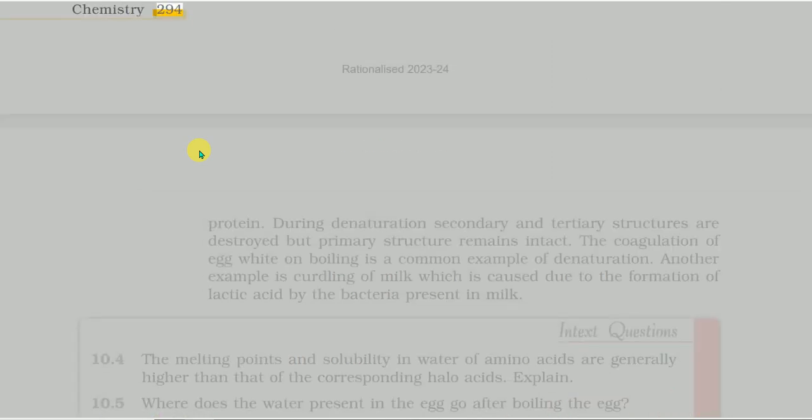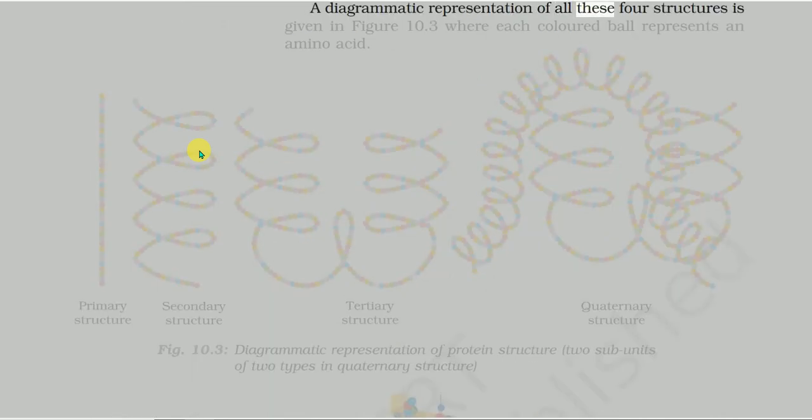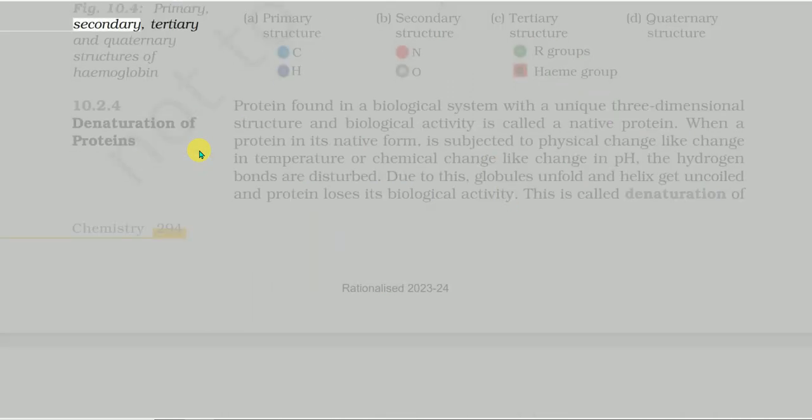Fig. 10.3. Diagrammatic representation of protein structure. Two subunits of two types in quaternary structure. A diagrammatic representation of all these four structures is given in Figure 10.3, where each colored ball represents an amino acid. Fig. 10.4. Primary, secondary, tertiary and quaternary structures of hemoglobin.